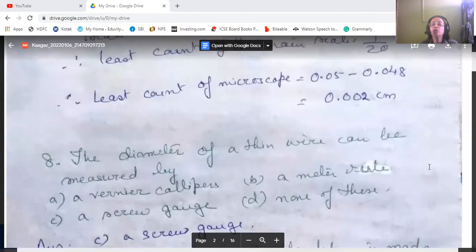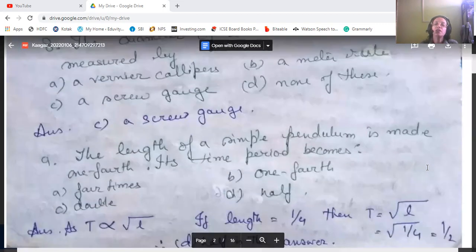Now, the diameter of a thin wire can be measured by vernier calipers, meter rule, screw gauge, or none of these. It is measured by a screw gauge. Next, the length of a simple pendulum is made 1/4. Its time period becomes 4 times, 1/4, double, or half.